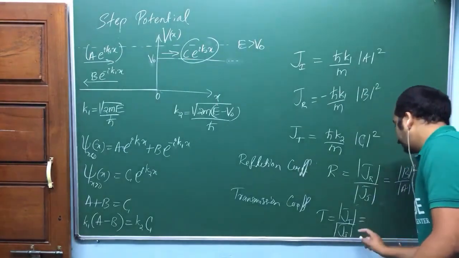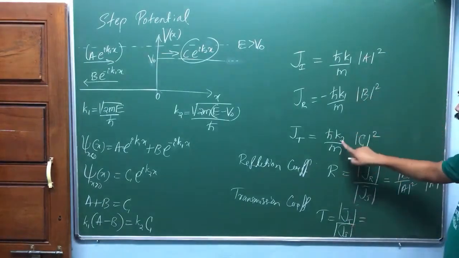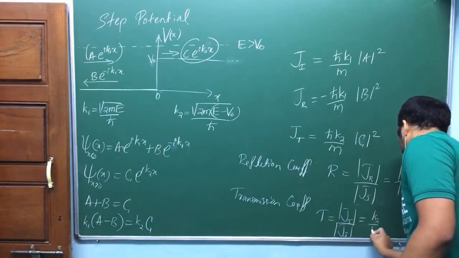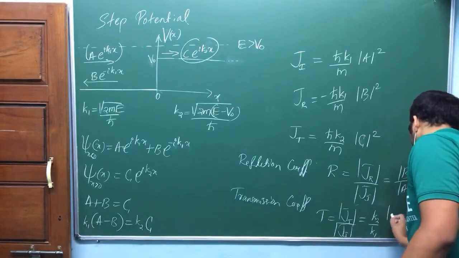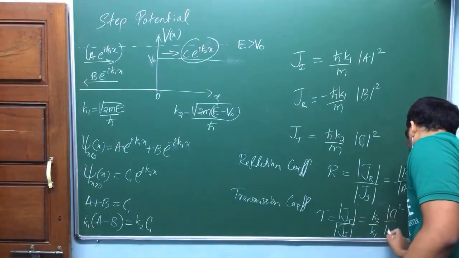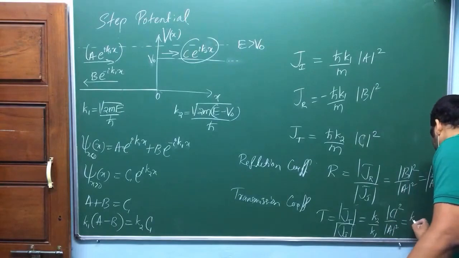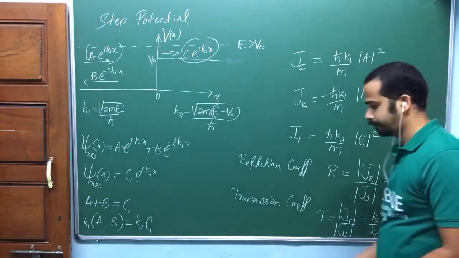This one equal to, be careful here, transmitted divided by incident, am I right? K2 by K1 will come. K2 by K1 mod C square by mod A square, that's equal to K2 by K1 mod C by A square.